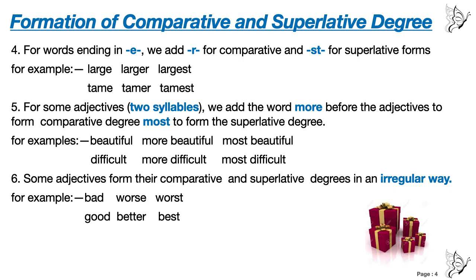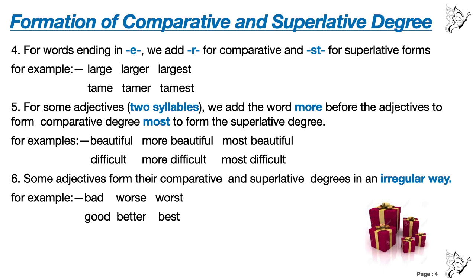Point number 4, for words ending in E, we add R for the comparative and ST for superlative form. For example, large, this word ends in E. Tame also ends in E. So what are we adding? Simply we are adding R to make comparative degree and, not EST, only ST we are adding to make it superlative degree. Large, larger, largest, and tame, tamer, tamest.